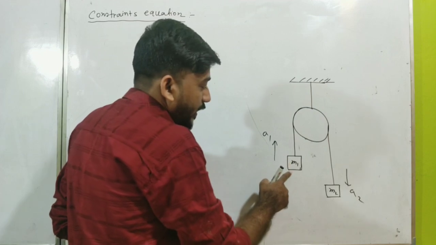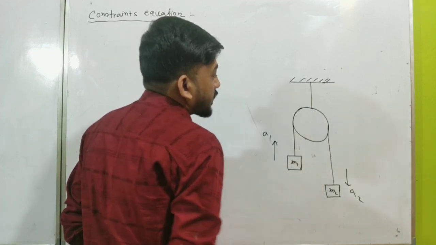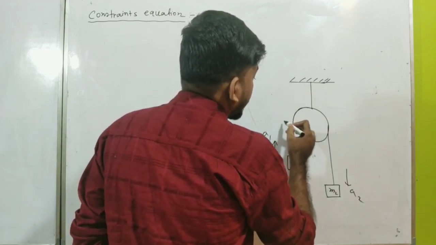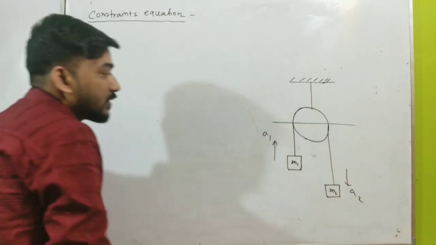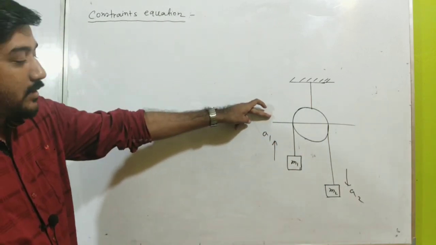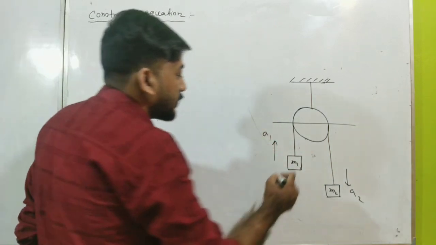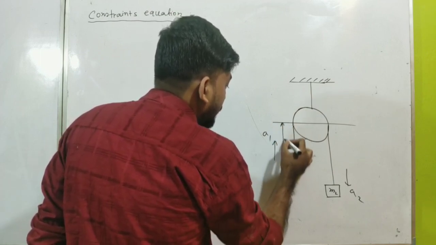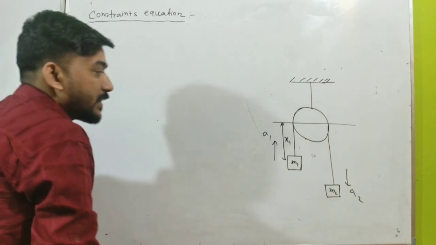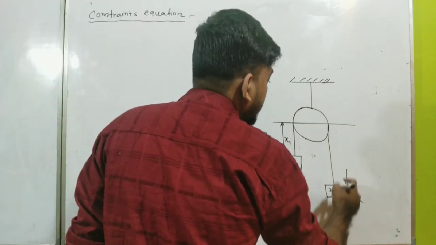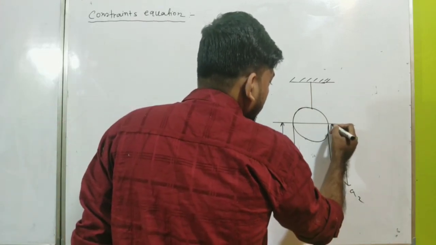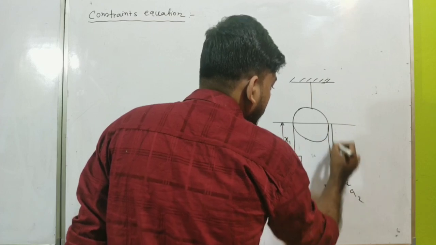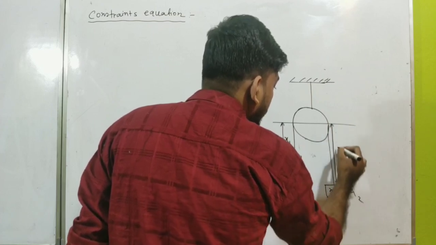Let me locate the mass m1 with some reference line. From this reference line, the position of the mass m1 we can take as x1, and the position of the mass m2 is x2.